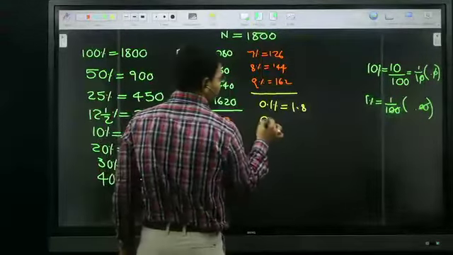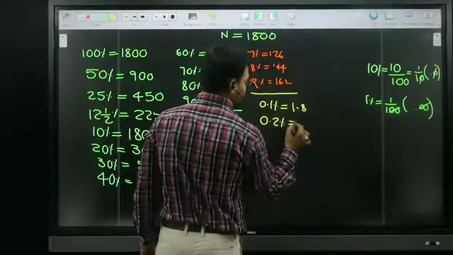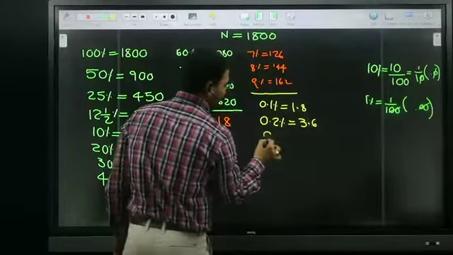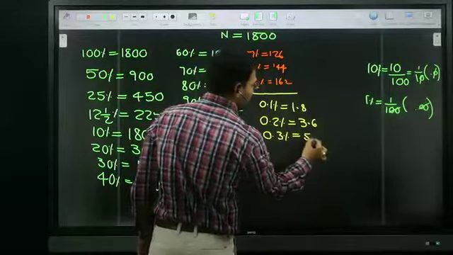Next, 0.2% is nothing but what? 3.6. 0.3% is nothing but what? 5.4.